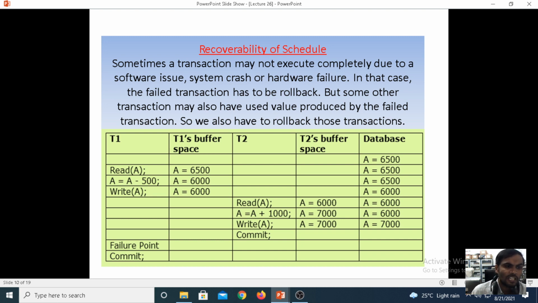As per the table, T1 is a transaction. Under the T1 transaction, a read operation will be there and a write operation will be there. For T1 we have a buffer space, buffer memory. Coming to T2 also, it is performing the operations. For T2 also we have a buffer space or buffer memory.